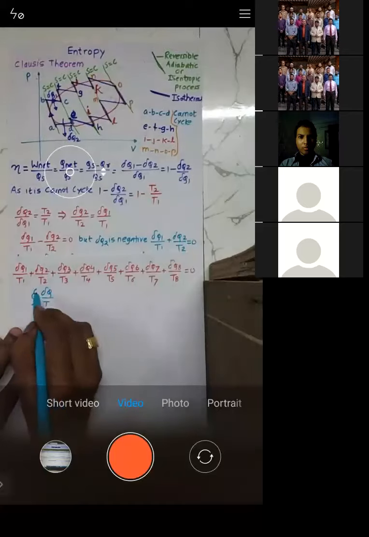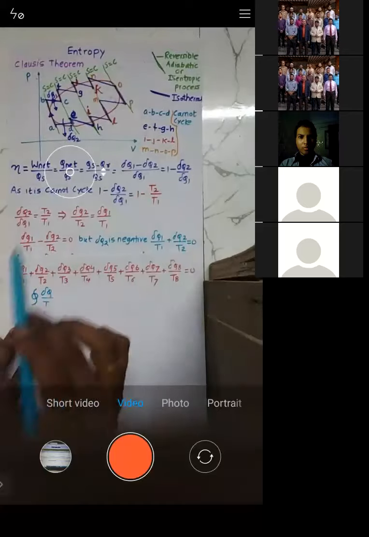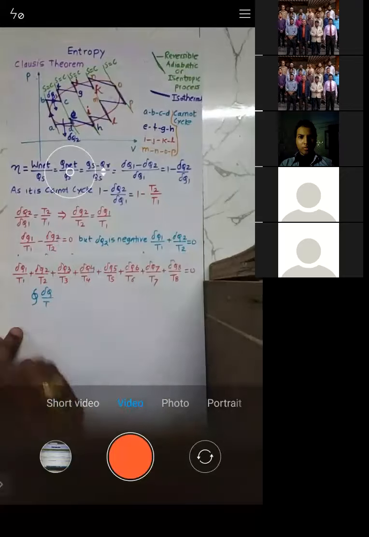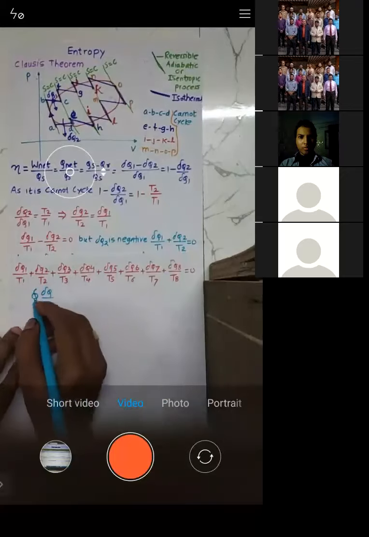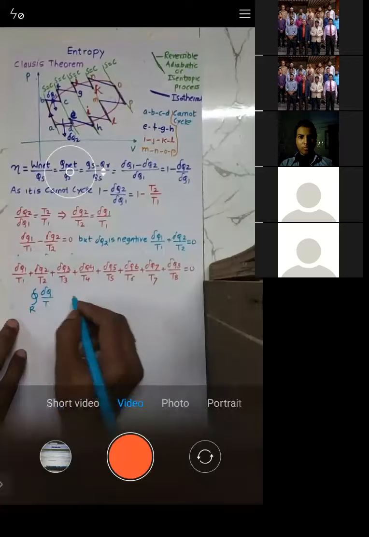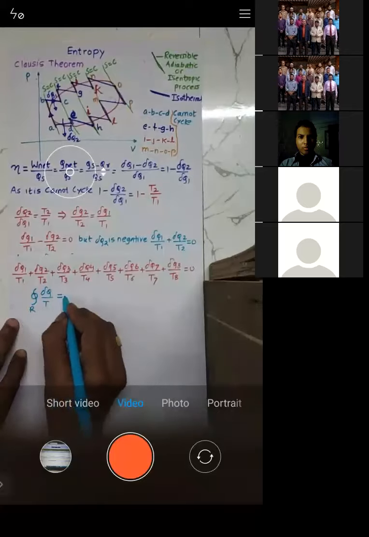So all this comprises a cycle. All this I have made for a cycle, and all the processes are reversible, so the integral is equal to 0.